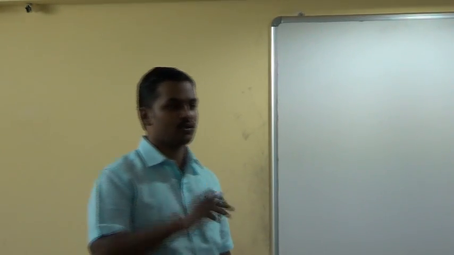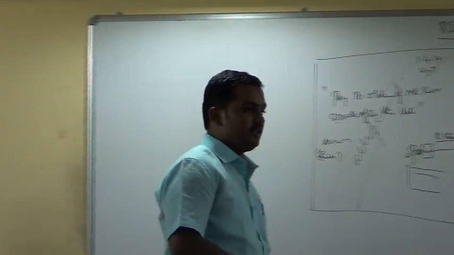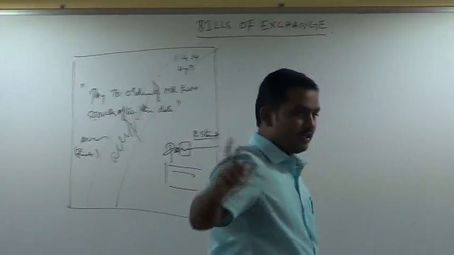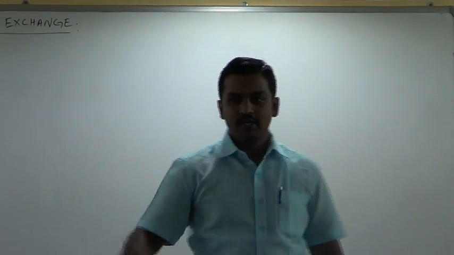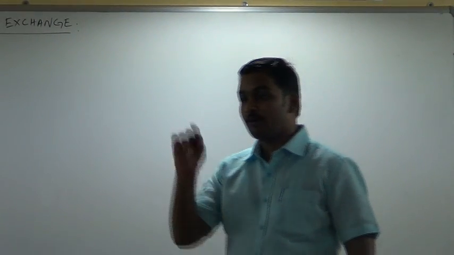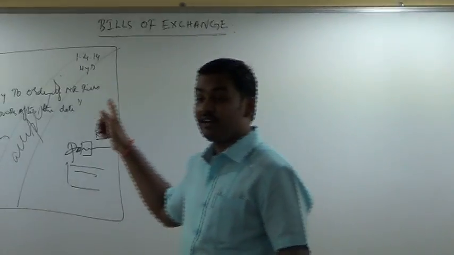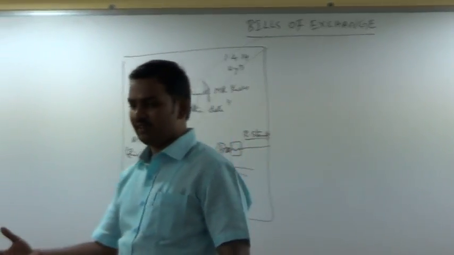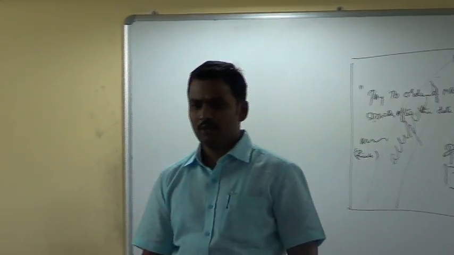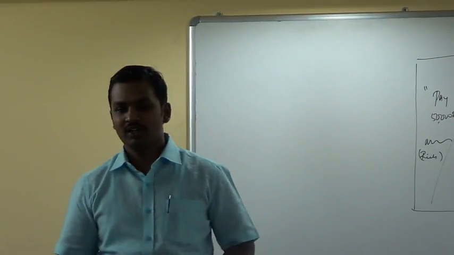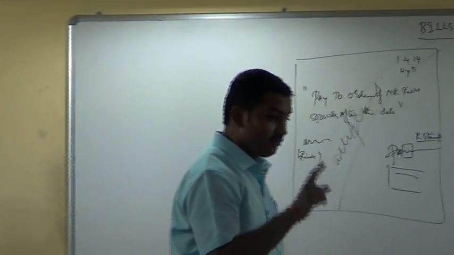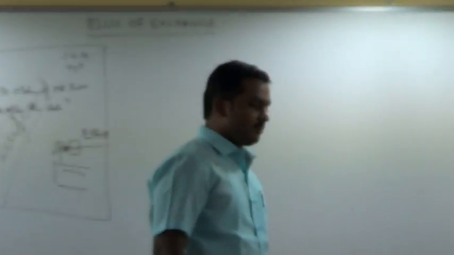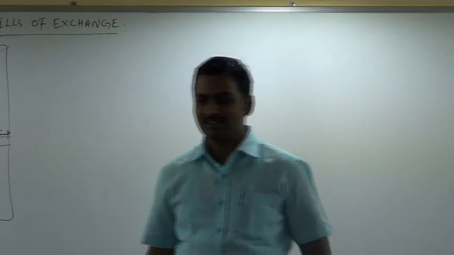Did you understand the story? I will repeat the story once again. On 1st April 2014, who sold goods on credit to whom? Rich sold goods on credit to Poor. Rich gave a loan to Mr. Poor of how much? 50,000 rupees. On what date? 1st April 2014. Next day, or the same day, Rich approached Mr. Poor. Poor, give me the payment. Poor says, I am already poor, so I cannot make you the payment now. I want 3 months time to make the payment. So Rich says, okay boss, you want 3 months time, I am ready to give that 3 months time. But, what do you have to do? Give me some security. Poor says, signature, wherever you want I will put.